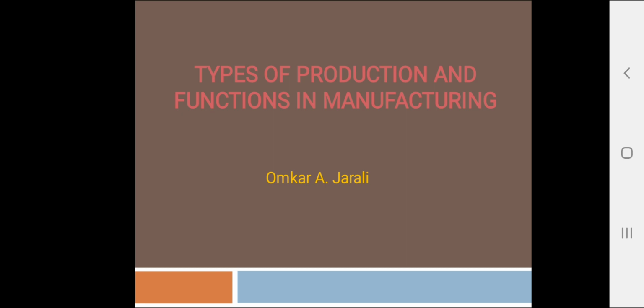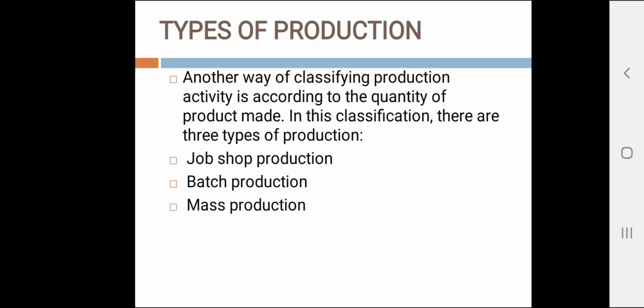Before implementing automation in a production system or in manufacturing, we must know what the different types of production systems are. We can classify these production systems as job shop production, batch production and mass production. So what is job production?